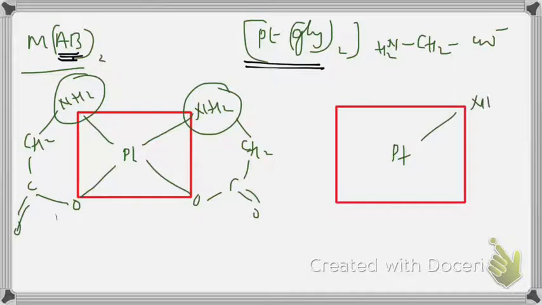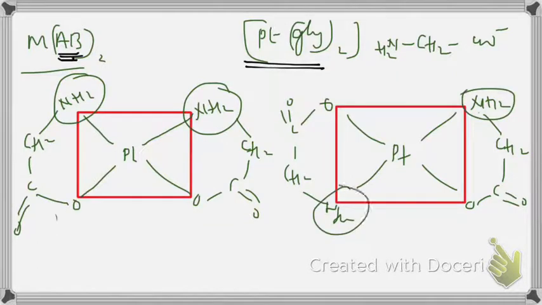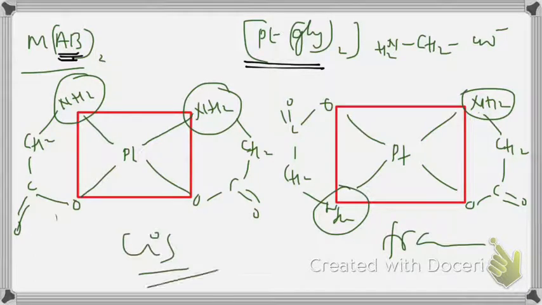Here NH2, CH2, C double bond O, O, C double bond O, CH2, NH2. Here NH2 and NH2 are on the opposite side, then it is trans. These are the 2 kinds of isomers in MAB twice, where AB is an unsymmetrical bidentate ligand.